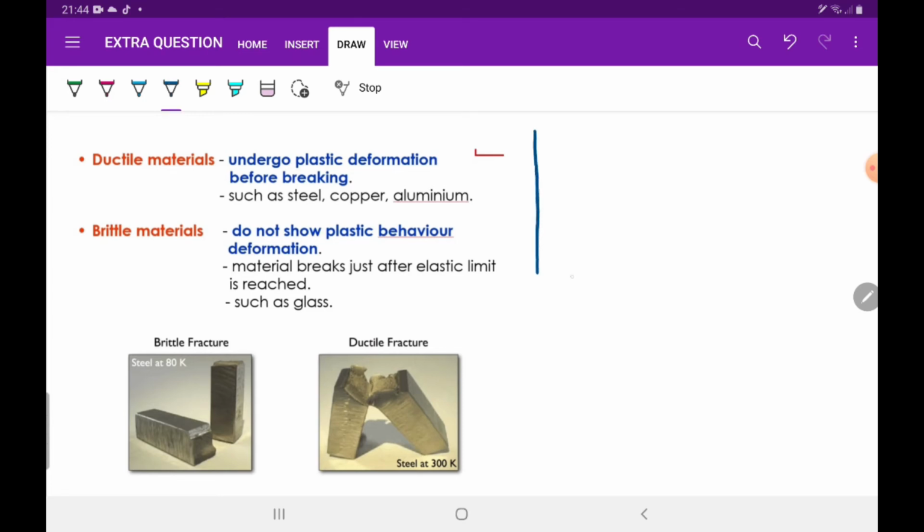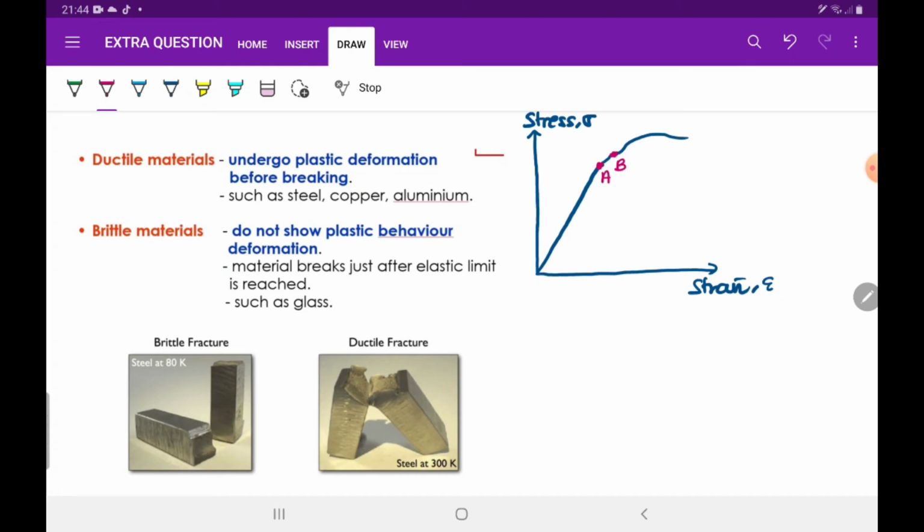the material will undergo, this one is the graph of stress against strain, the elastic deformation and the plastic deformation before it breaks. Examples are steel, copper, aluminium and gold. We know that this is the proportionality limit and this is the elastic limit. So the ductile material will undergo plastic deformation.